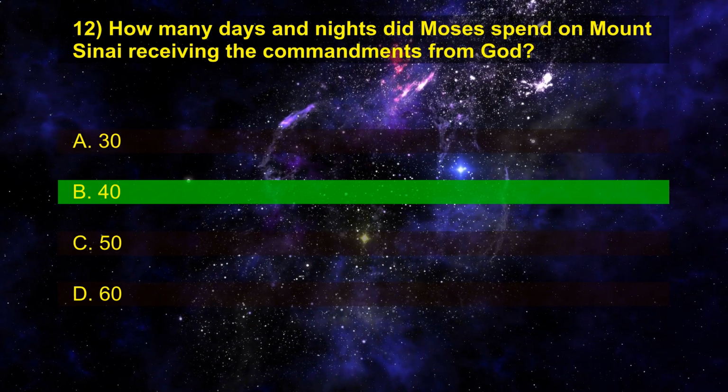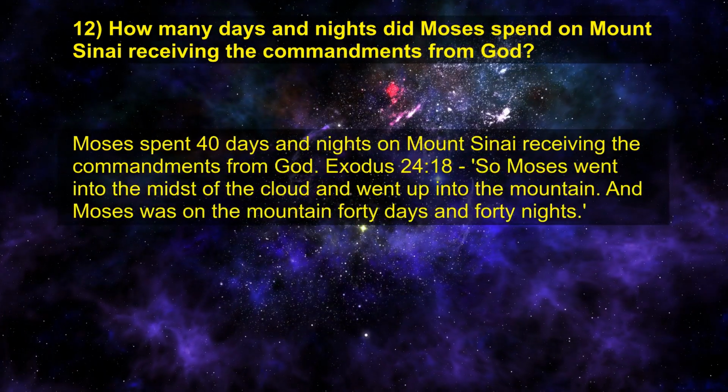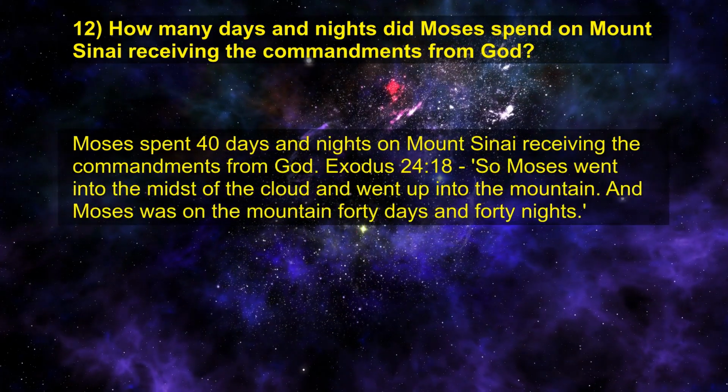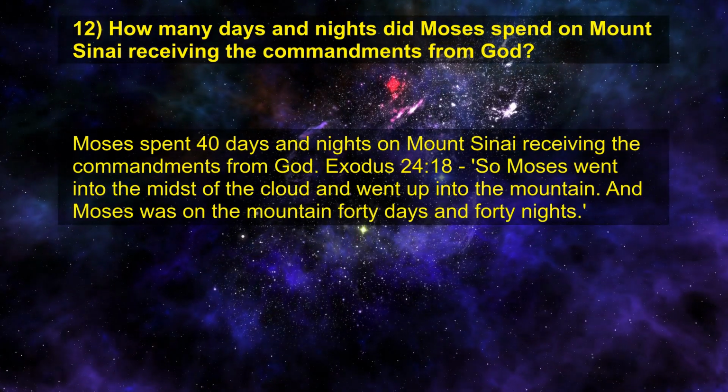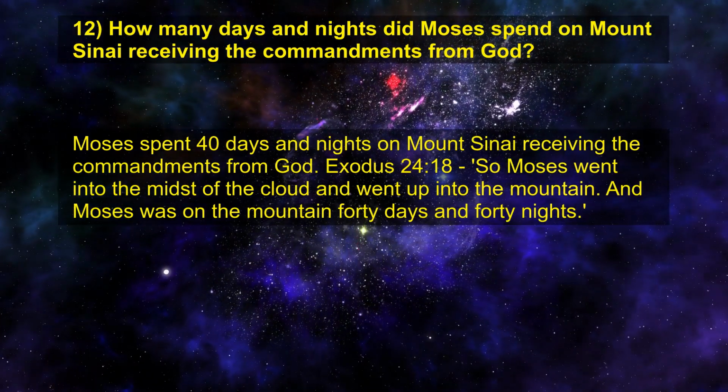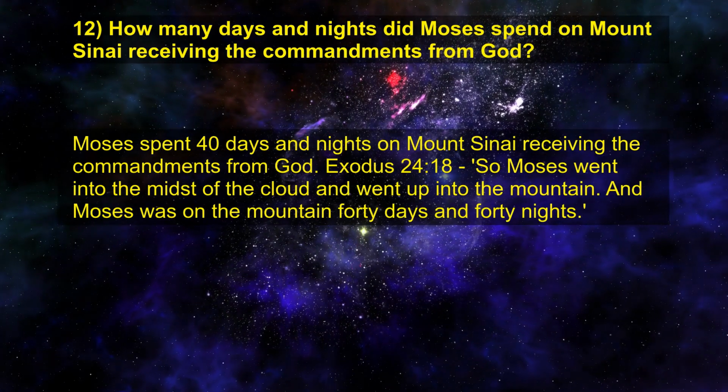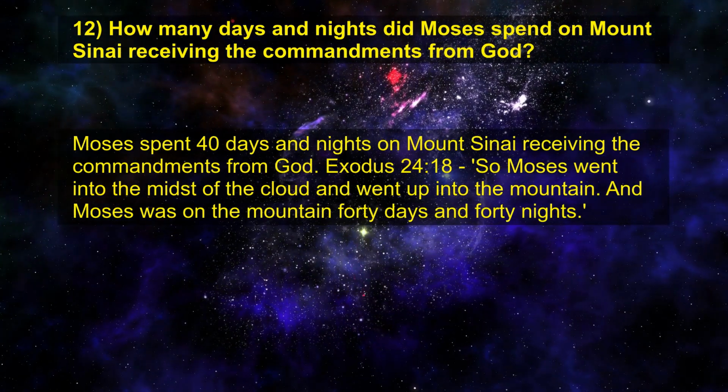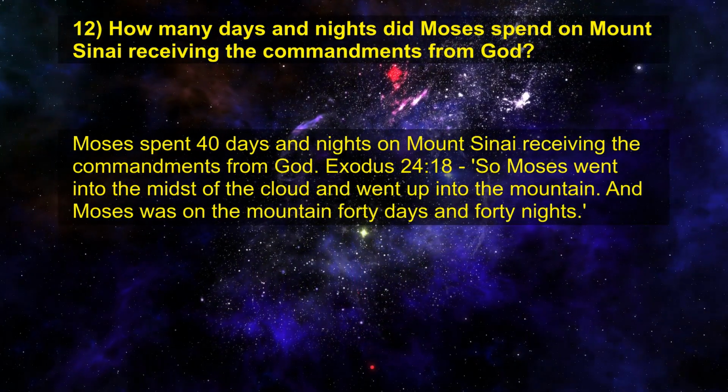Right answer is B. 40. Moses spent 40 days and nights on Mount Sinai receiving the commandments from God. Exodus chapter 24 verse 18. So Moses went into the midst of the cloud and went up into the mountain. And Moses was on the mountain 40 days and 40 nights.